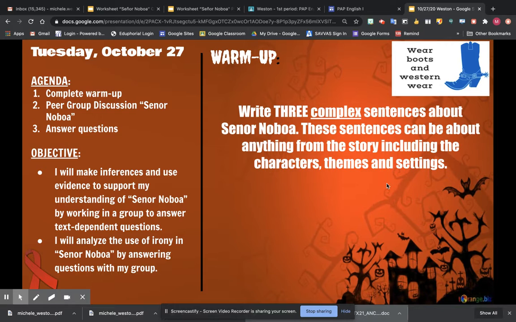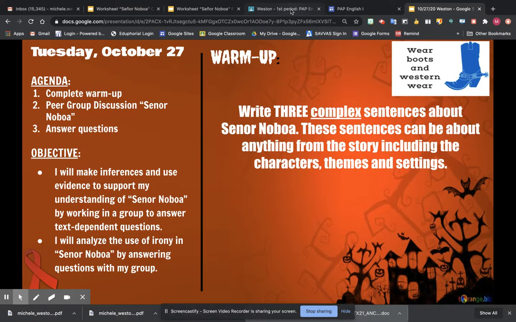Okay, for your warm-up today, you need to write 3 complex sentences about Senor Noboa. You should have read the story and annotated it yesterday. These sentences can be about anything from the story, including character, themes, and setting.